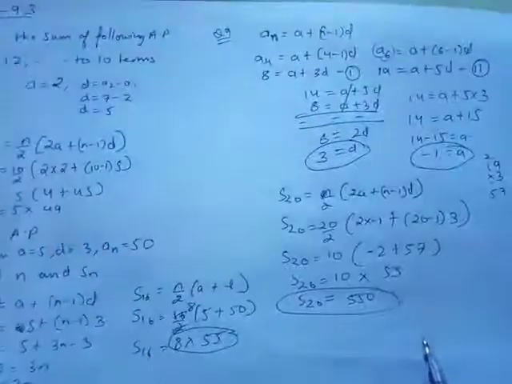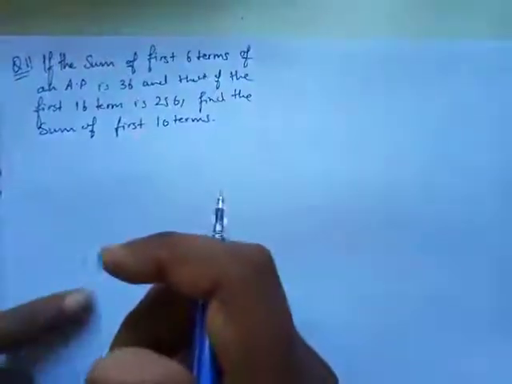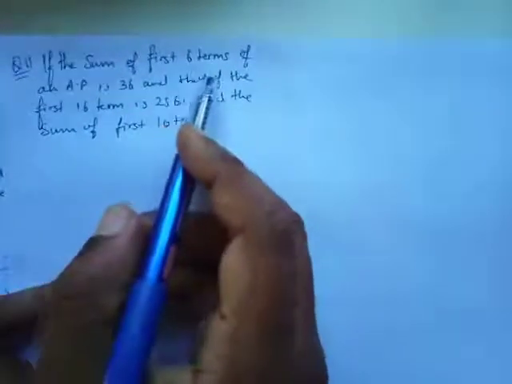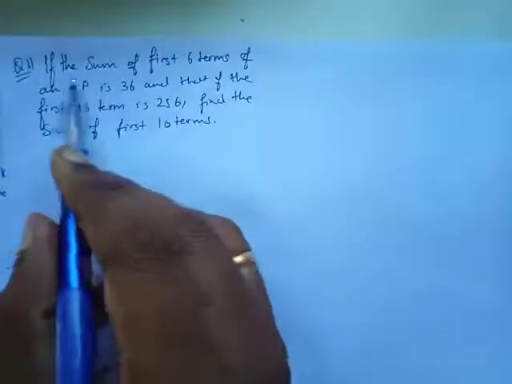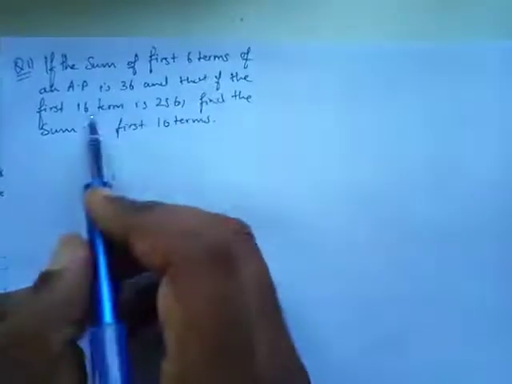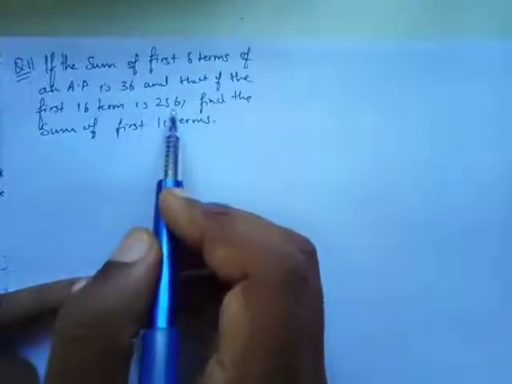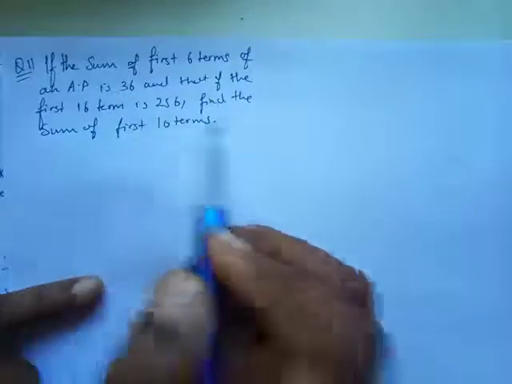Okay, I'll also help you with some of the questions that are going to come tomorrow as homework. So I'll do question number 11 for you, so that it's easy for you to understand. Let's see question number 11. If the sum of 6 terms of an AP is 36, okay, so if the sum of the first 6 terms of an AP is 36 and that of the first 16 terms is 256, find the sum of first 10 terms.